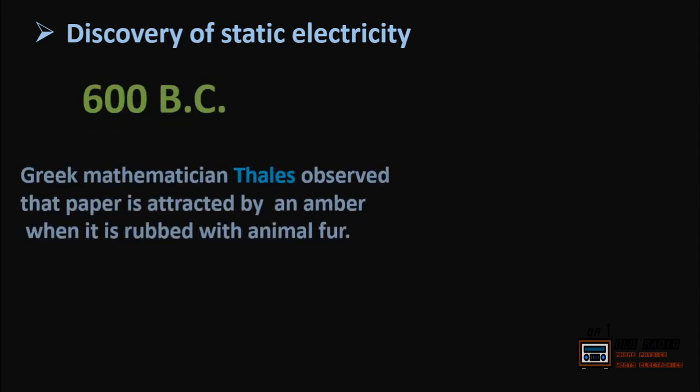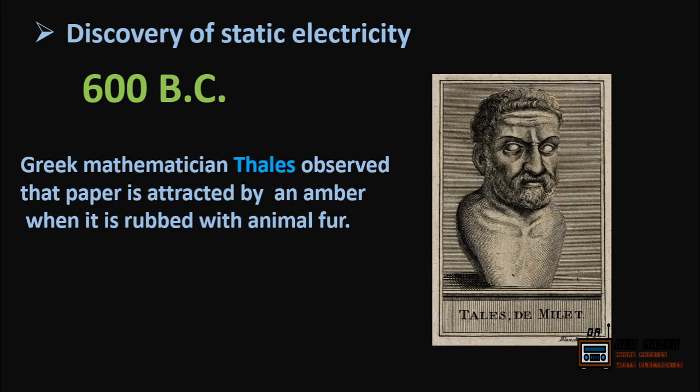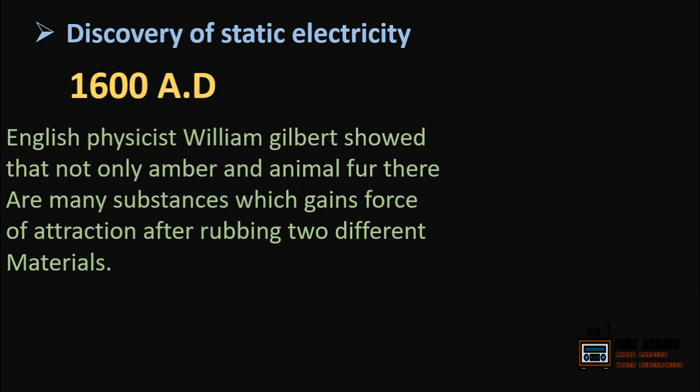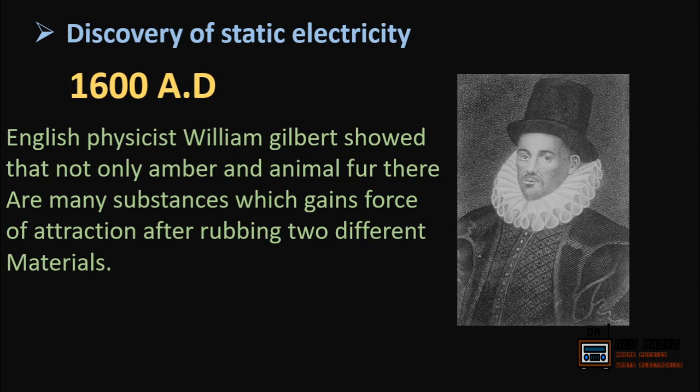Discovery of static electricity. If we look back to the history of static electricity, in 600 BC, a Greek mathematician Thales observed that paper is attracted by an amber when it is rubbed with animal fur. Later, in 1600 AD, an English physicist William Gilbert showed that not only amber and animal fur, there are many substances which gain force of attraction after rubbing two different materials.